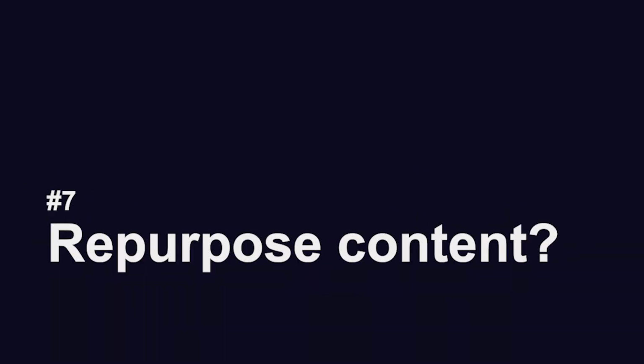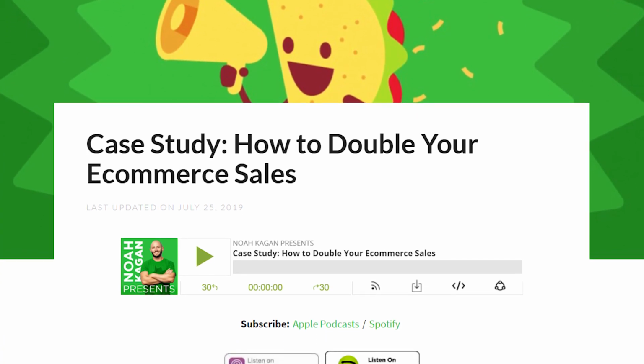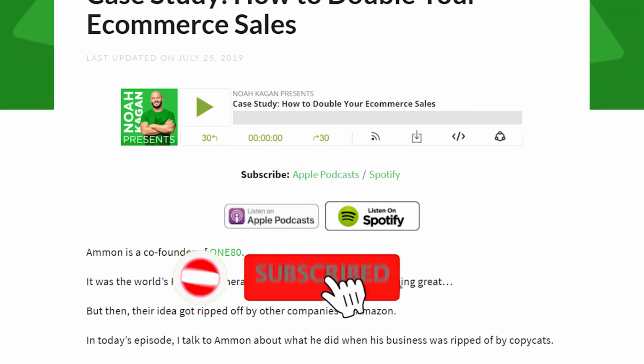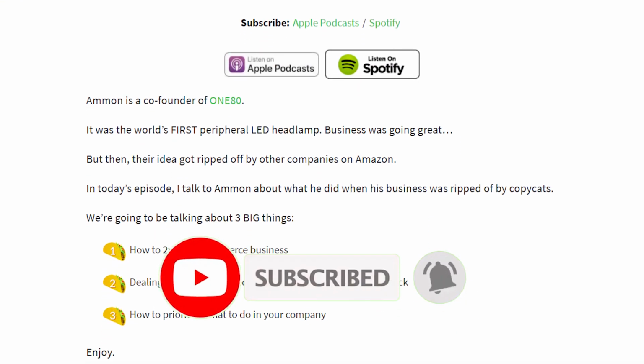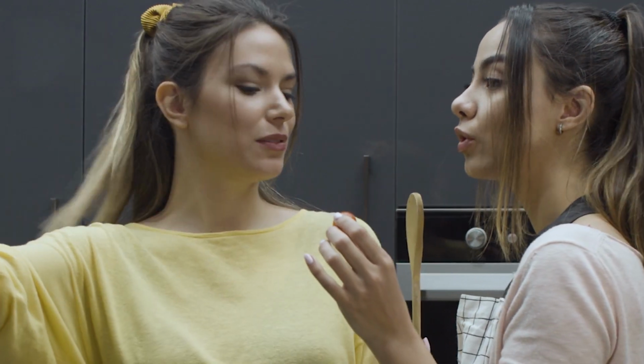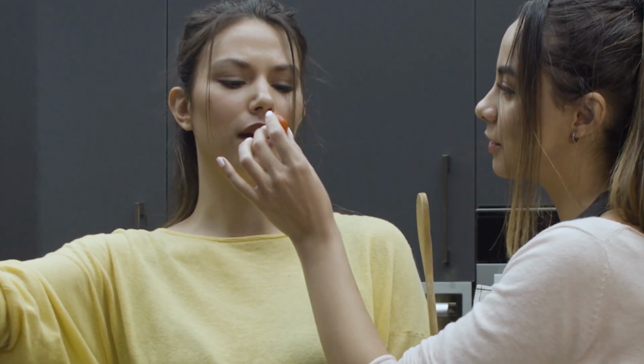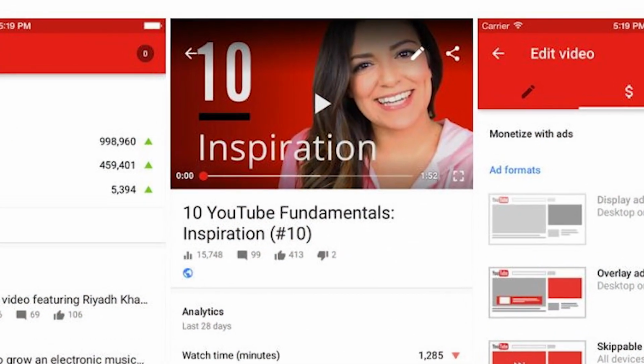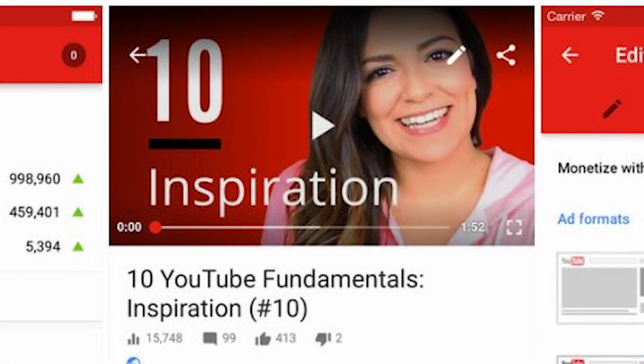Number 7, can we repurpose it? Are we able to create many pieces of content from a single piece of content? For example, a YouTube video becomes a podcast, an image quote, checklist, written article. Number 8, can we improve existing content? We don't always have to create new content. There might already be existing content on the website that can be updated for 2021 or improved upon to enhance search results.